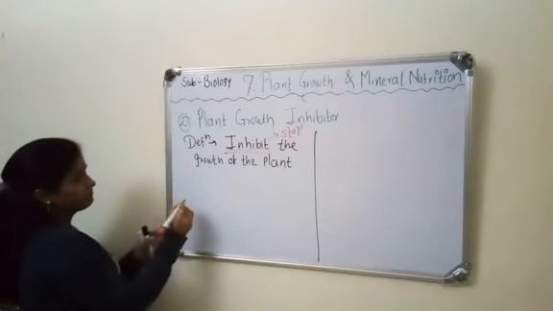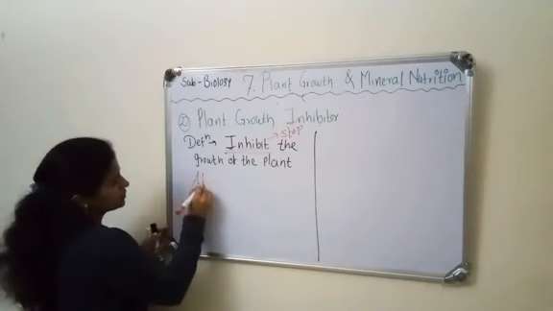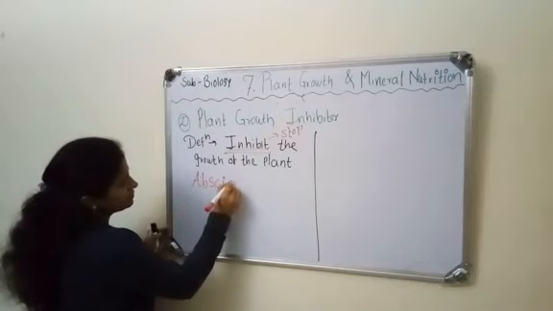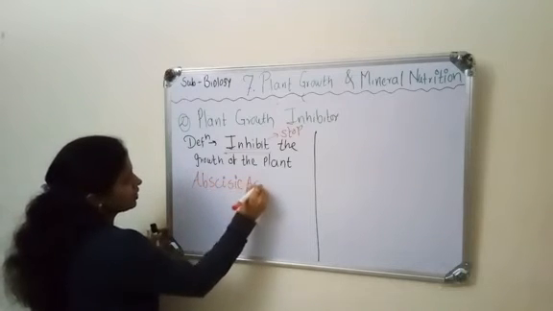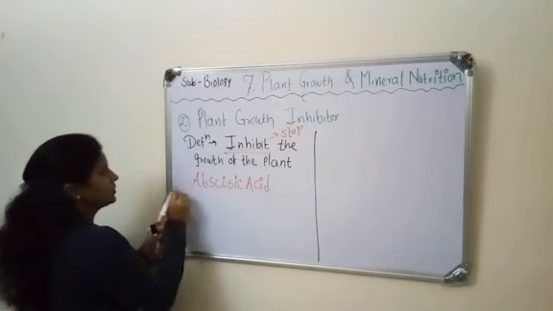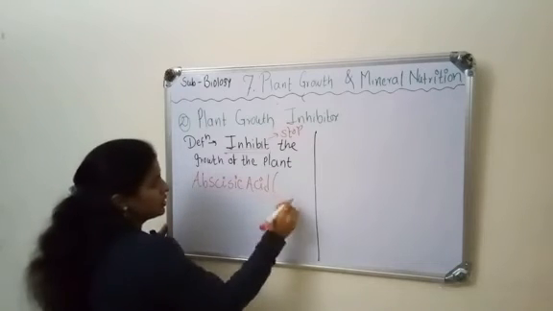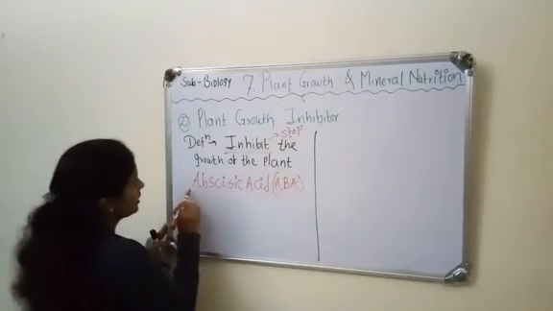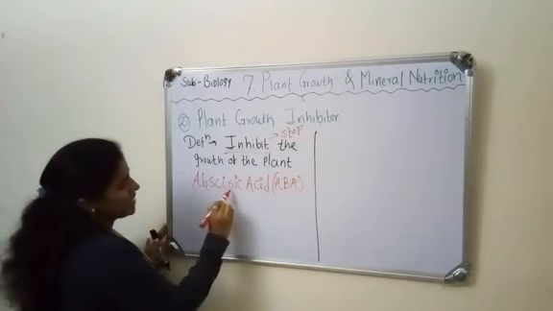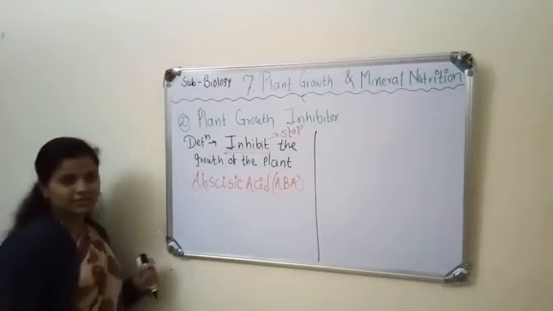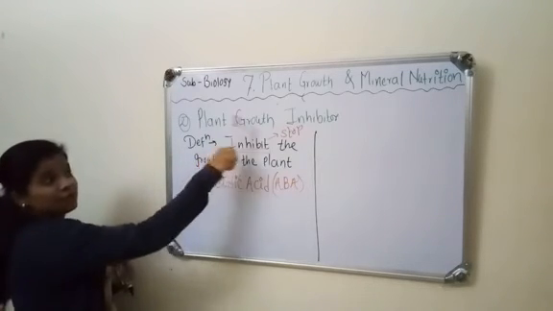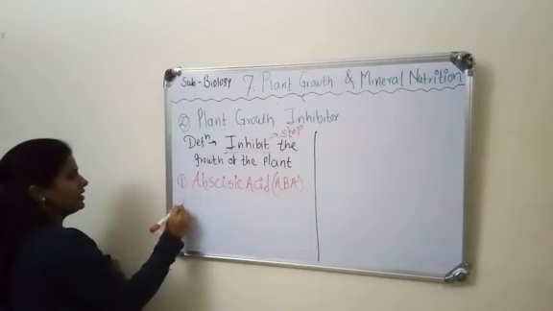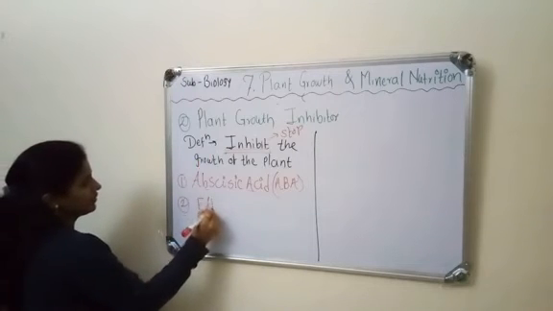Some examples: abscisic acid, denoted by ABA. This is a plant growth inhibitor. And second is ethylene.